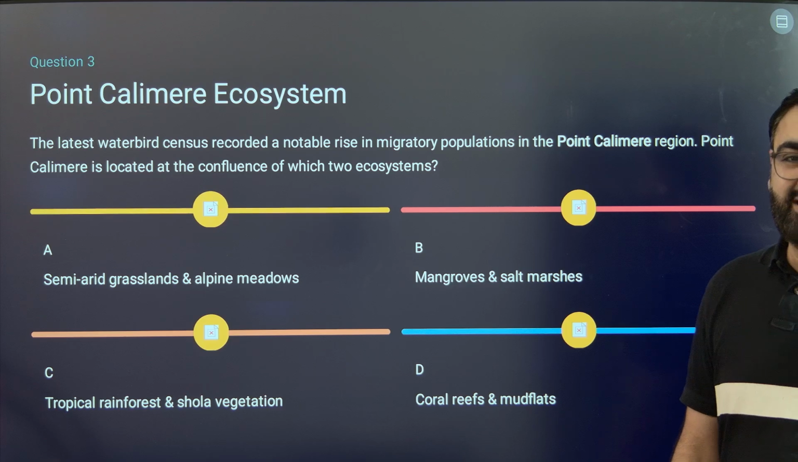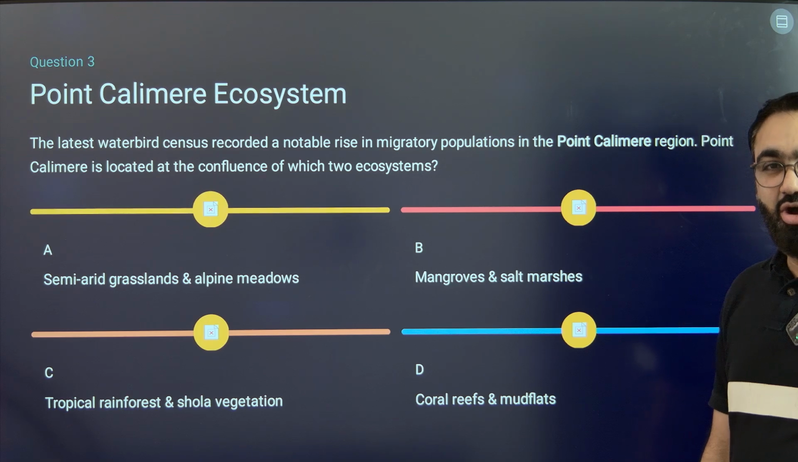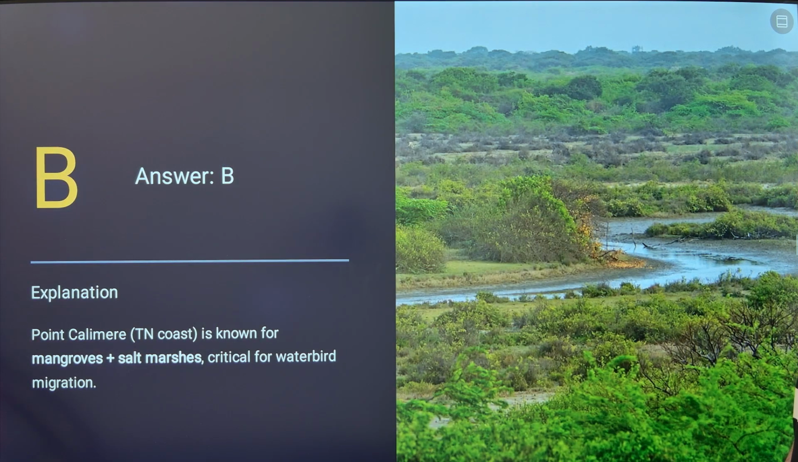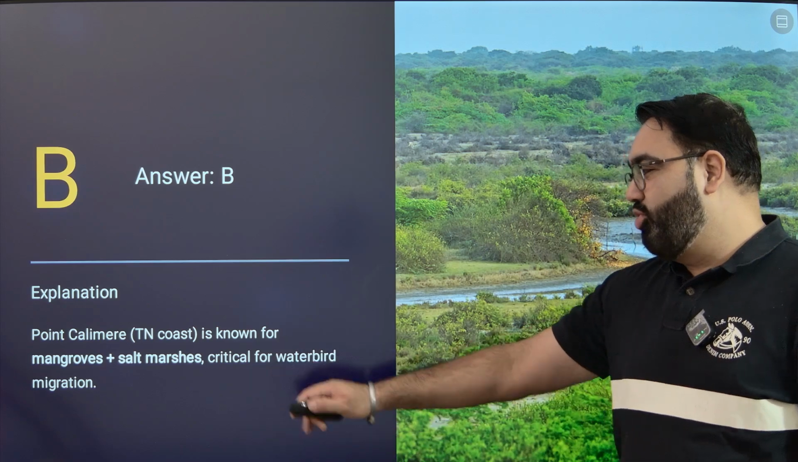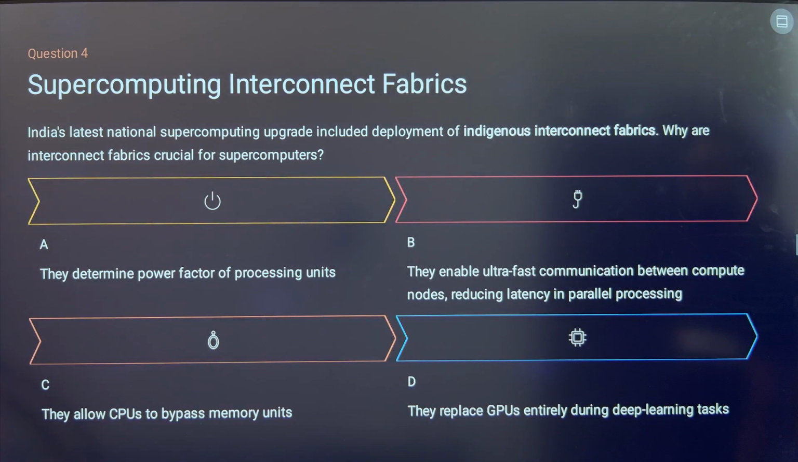Point Calimere, as you know, is in Tamil Nadu. It is at the confluence of mangroves and the salt marshes. One of those important areas where you see a lot of migratory birds coming in every single year. It's on the Tamil Nadu coast. It's known for its waterbird migration population. Next is question number 4.